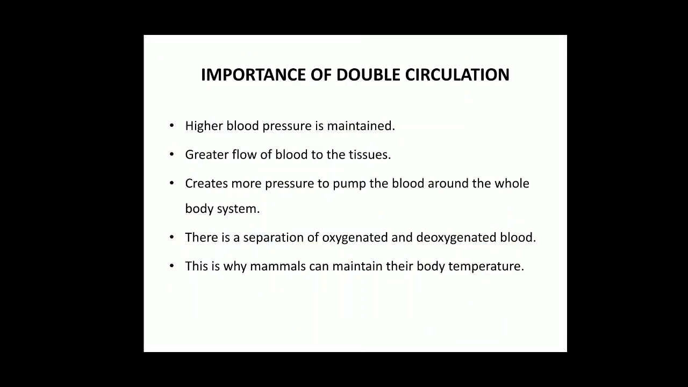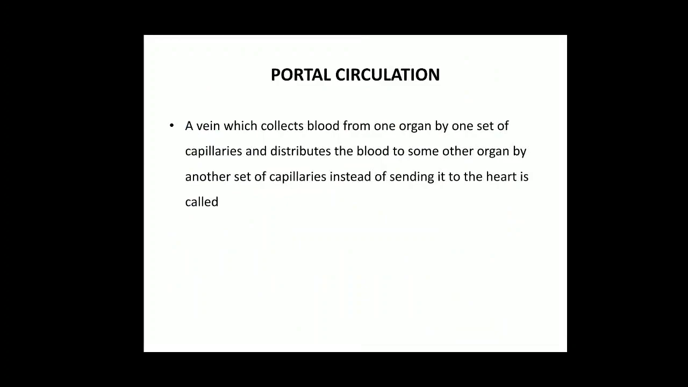Animals like fishes, amphibia, and reptiles are cold-blooded animals. Their body temperature fluctuates according to the surroundings. Warm-blooded animals are birds and mammals because they have double circulation, which provides them a sufficient amount of oxygen, and this oxygen is needed for providing energy, and this energy is utilized for maintaining the body temperature. So this is a very important part of double circulation.